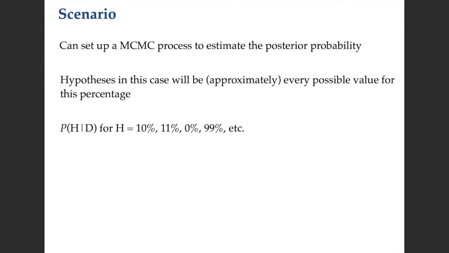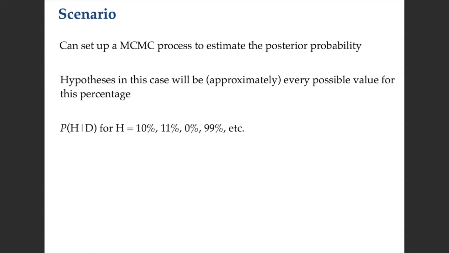So what we can do is set up a Markov chain Monte Carlo process to estimate the posterior probability for our estimate of the percentage of students that are happy. Now, remember, for posterior probabilities, we're looking at the probability of a hypothesis given the data.